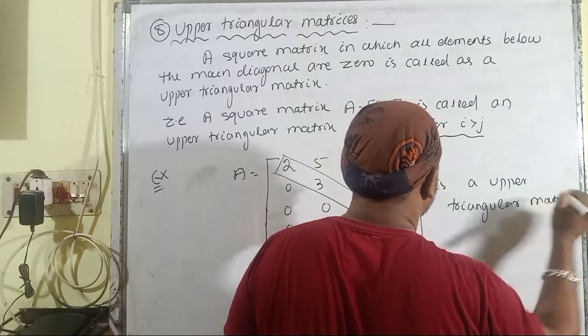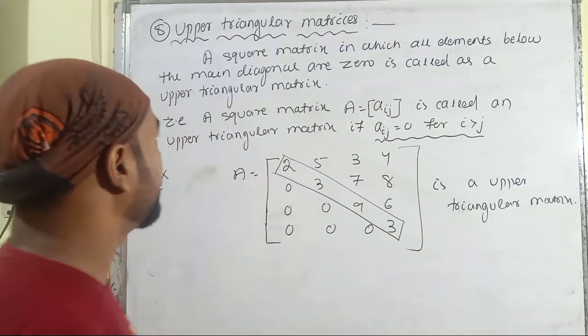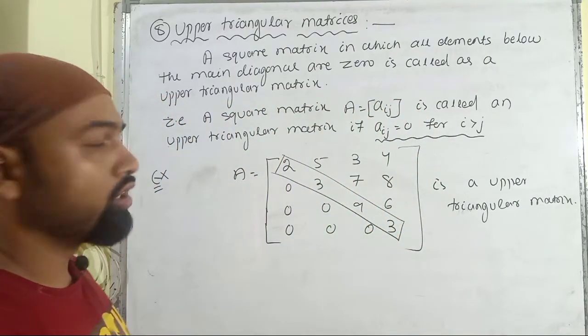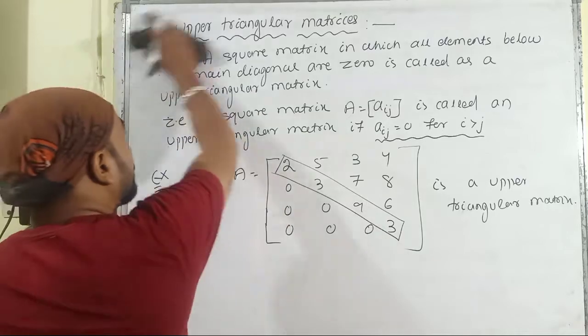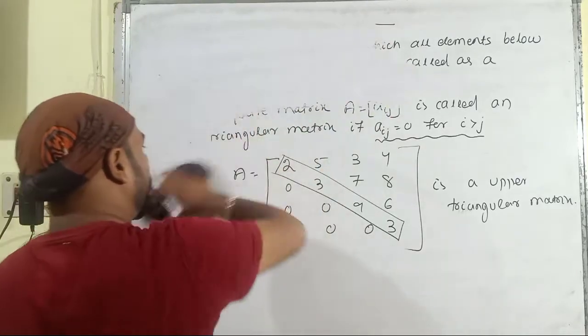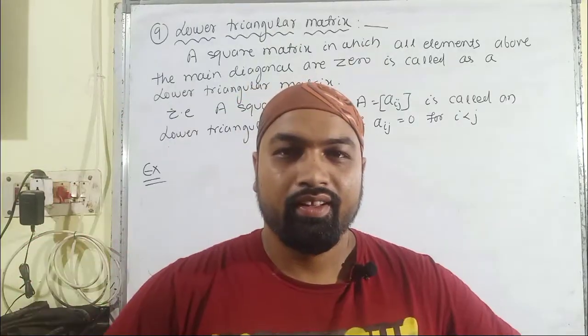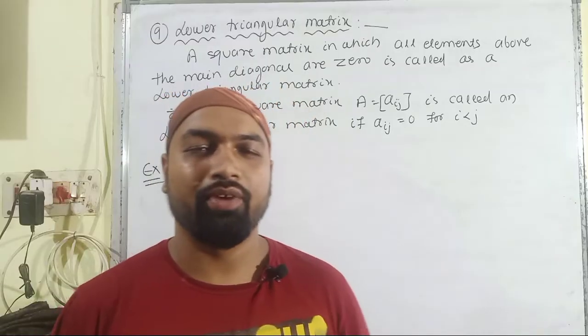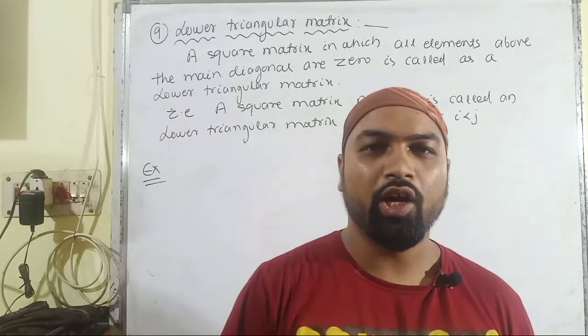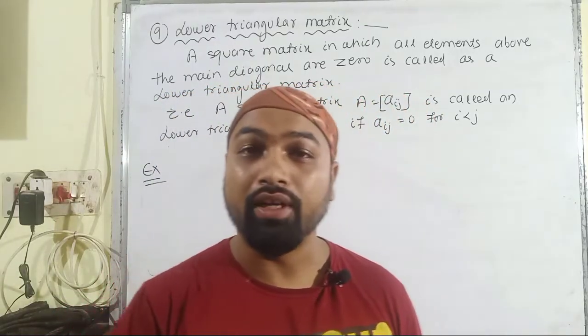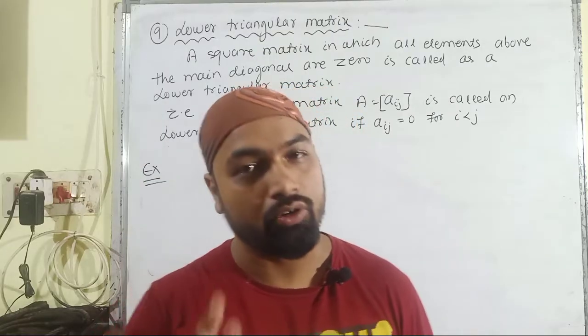Then let us discuss the lower triangular matrix. A matrix is said to be a lower triangular matrix if all the elements above the main diagonal are equal to 0.